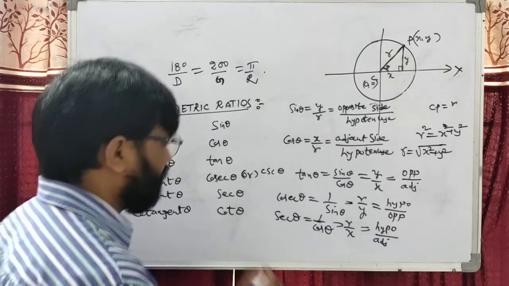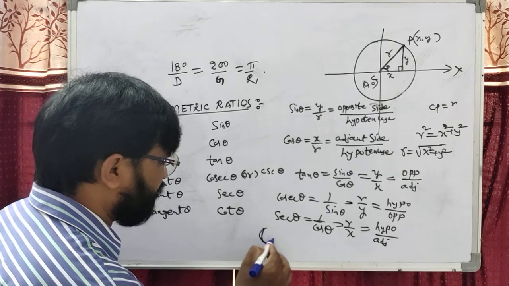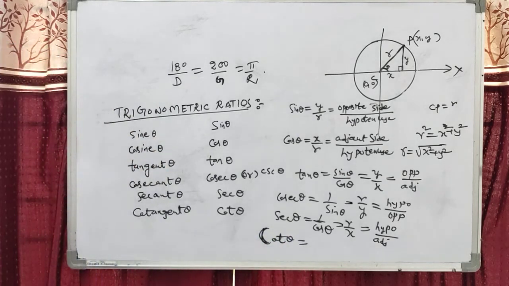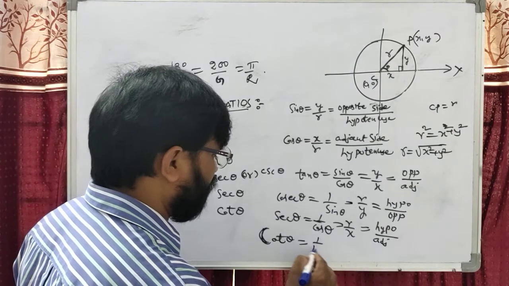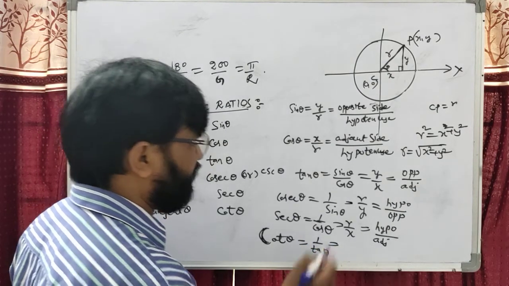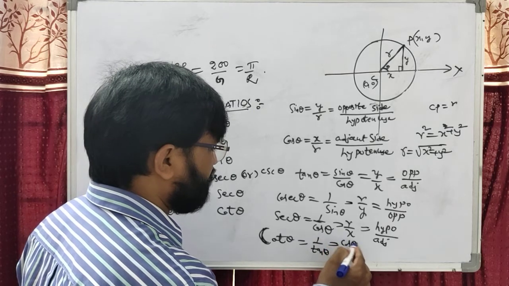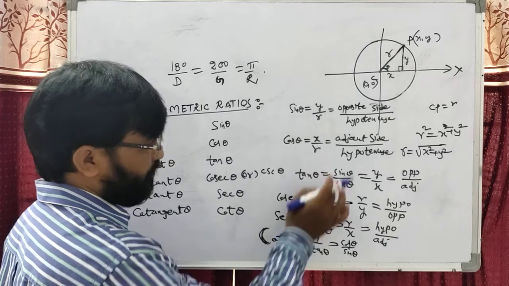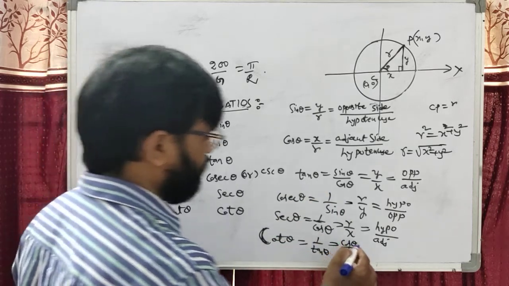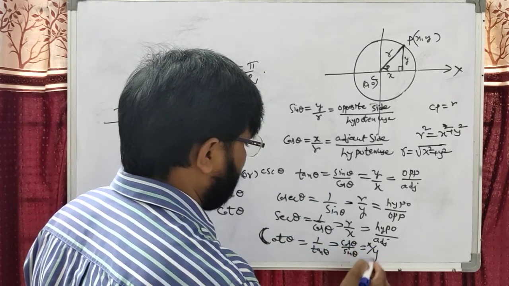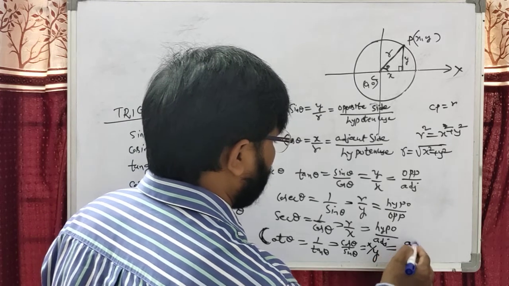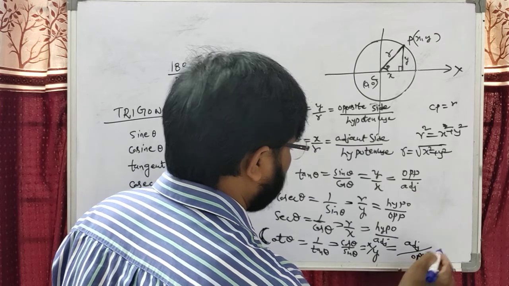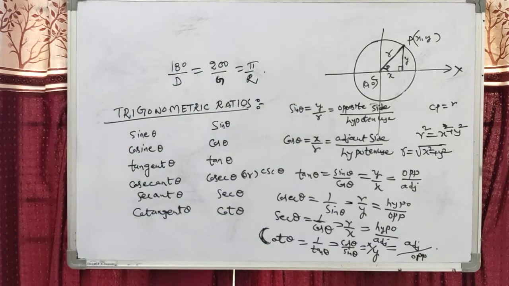Okay students, after that finally we can take the cot theta. Dear students, what is remaining? Cot theta. The cot theta is the reciprocal of tan. We can write it as 1 by tan theta. Now this is cos theta by sin theta. The reciprocal of tan is the cot, that means 1 by tan, cos by sin. We can write x by y, the adjacent side by opposite side.